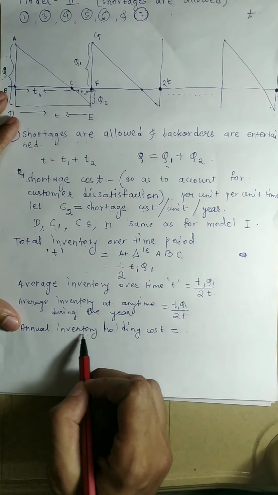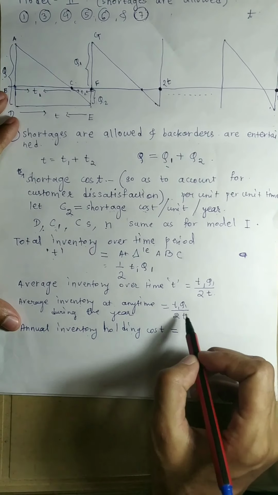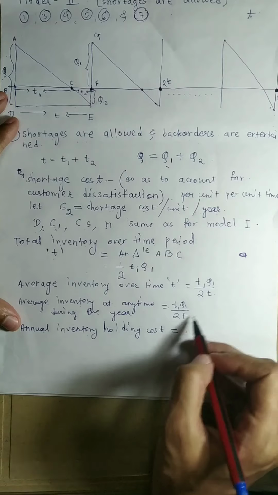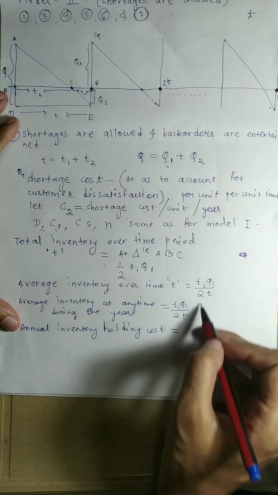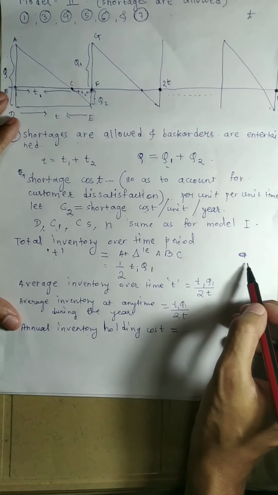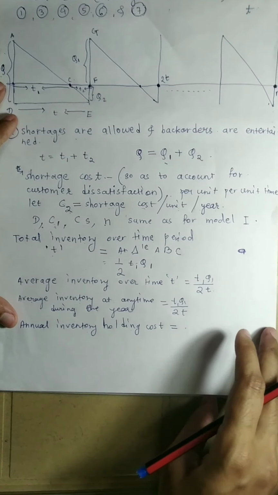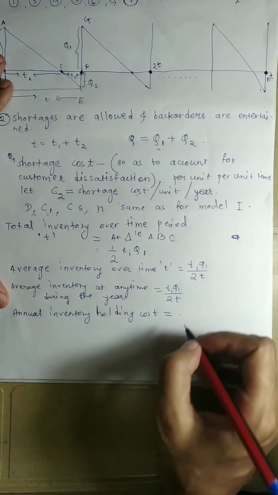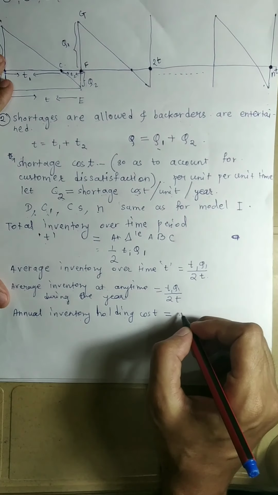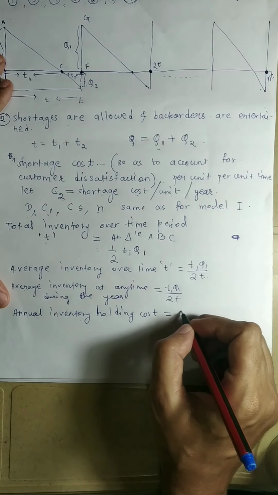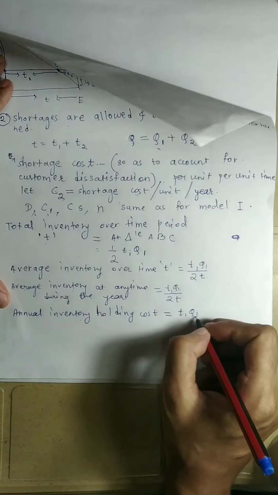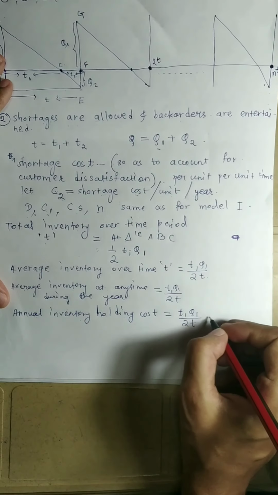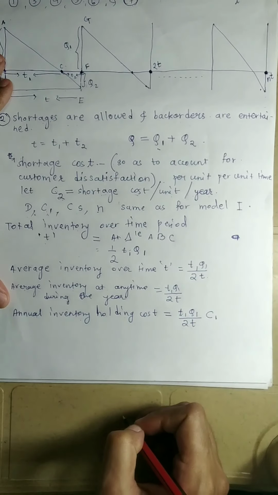So the annual inventory holding cost will be the total inventory into the cost C1. This works very similarly to how we did it for model 1. So this will be nothing but T1 Q1 by 2 into T into C1.